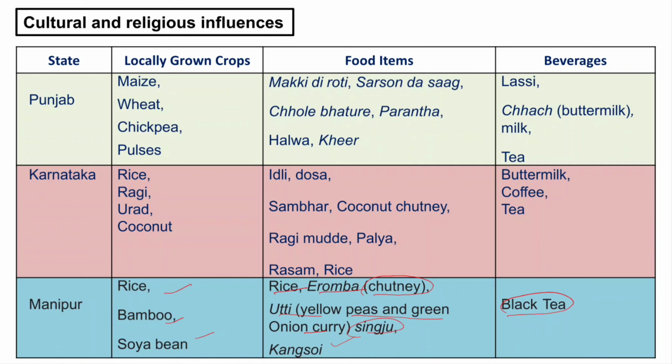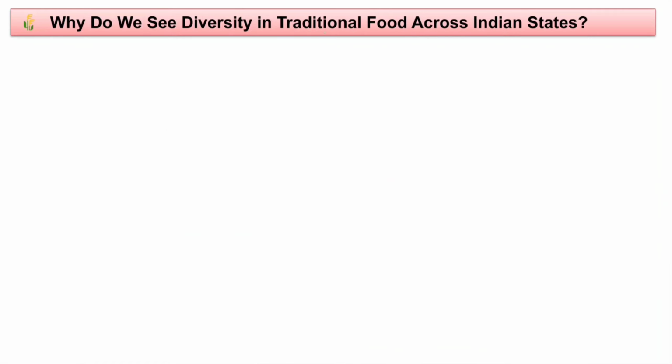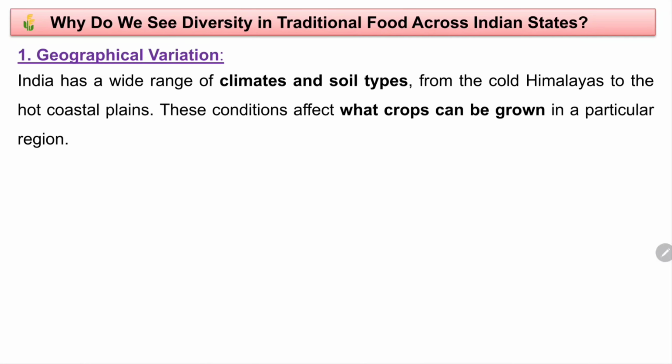So these were the cultural and religious influence. So why do we see diversity in traditional food across Indian states? The chart that we have just studied, we see there is a diversity. Diversity means wide differences, varieties, isn't it? So why do we see that?